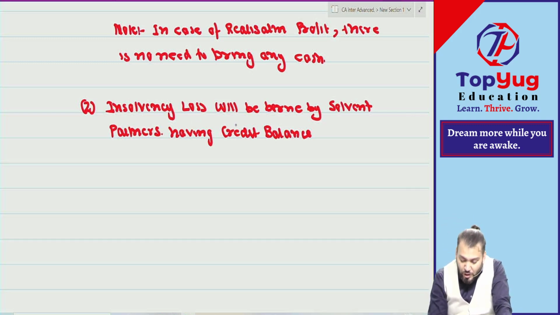So insolvency loss will be borne by solvent partners having credit balance, correct? Having credit balance in the ratio of what?